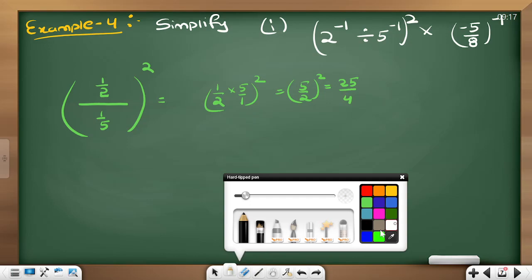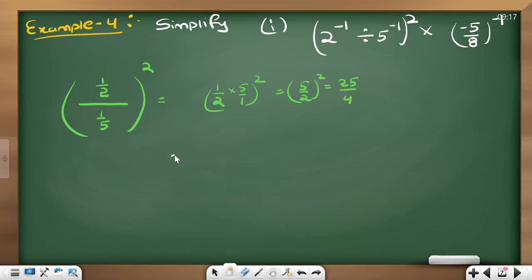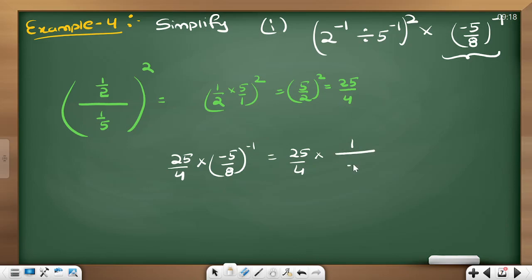Now we are going to move ahead. So 25 by 4 you got, into what else is there here, minus 5 by 8 power minus 1. So that's going to be 25 by 4 into, since it is power minus 1, the whole fraction will get inverted.